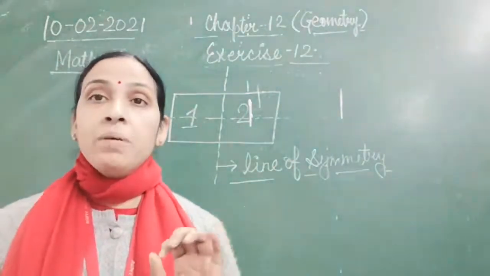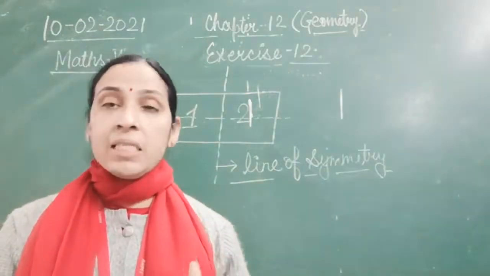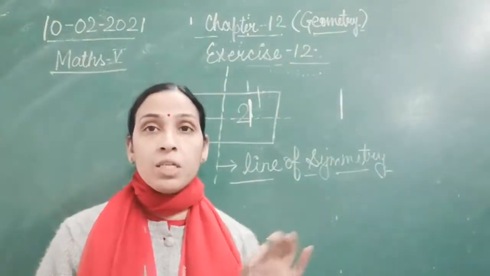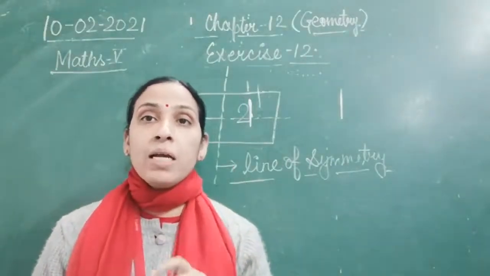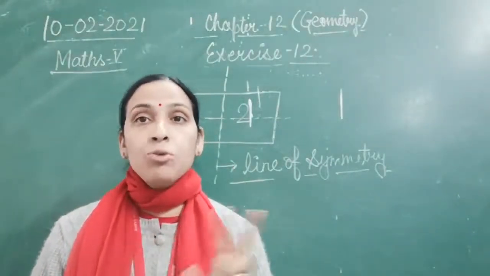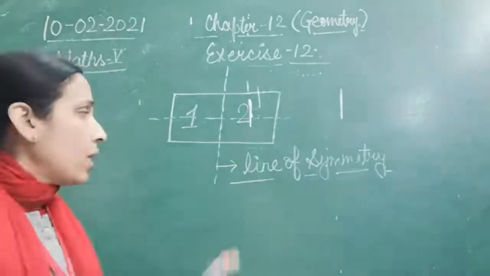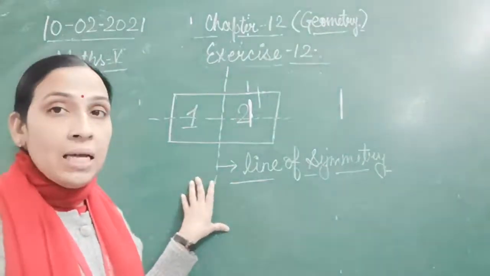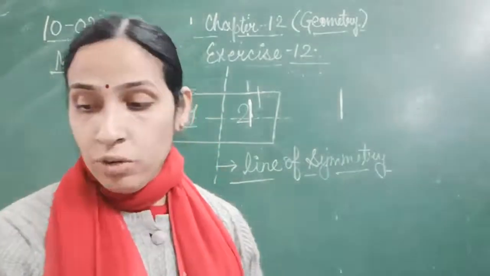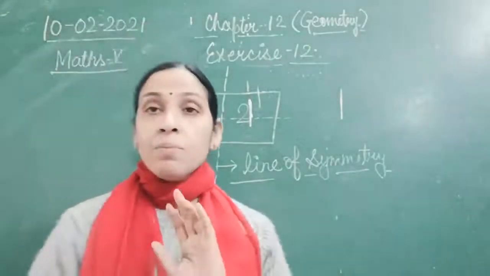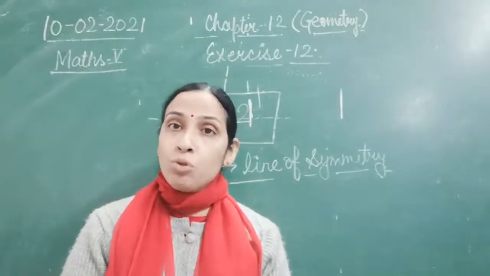Symmetry we will see in the English alphabet also. We have A, B, then T, D, C, V, W, different symmetry you will see. By using a line of symmetry, you can divide that English alphabet into two symmetrical parts, and that line which divides it into two symmetrical parts is known as the line of symmetry. Line of symmetry we can find in fruits also.